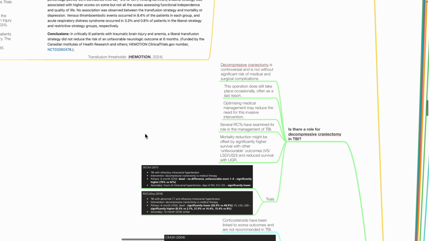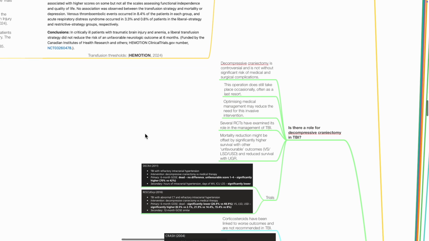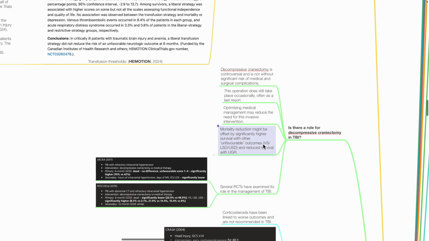Is there a role for decompressive craniectomy in TBI? Decompressive craniectomy is controversial and not without significant risk of medical or surgical complications. The operation does take place occasionally, often as a last resort. Optimizing medical management may reduce the need for decompressive craniectomy. Mortality reduction might be offset by significantly higher survival with other unfavorable outcomes.